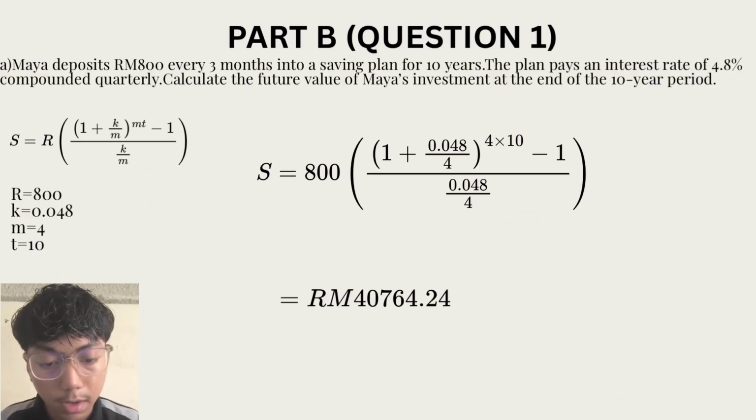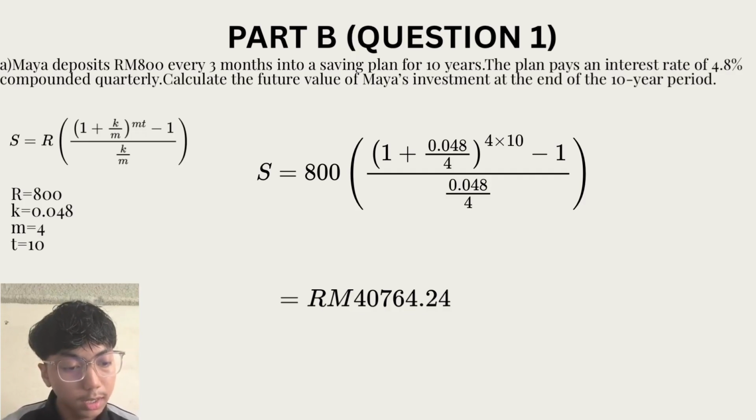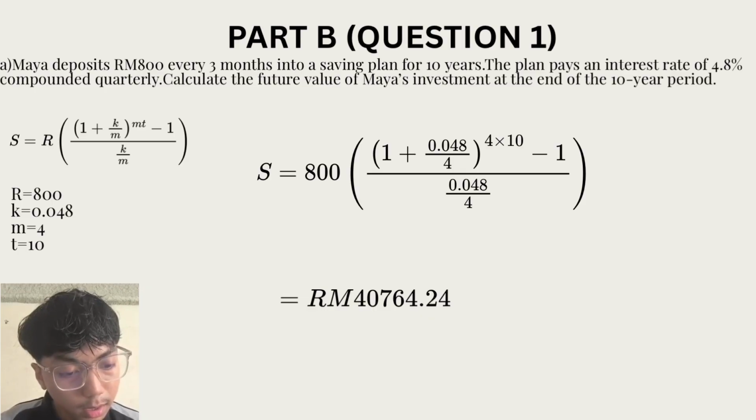Maya deposits 800 every 3 months into a saving plan for 10 years. The plan pays an interest rate of 4.8% compounded quarterly. Calculate the future value of Maya's investment at the end of 10-year period. So we are going to use the future value formula, which is S equal to 800[((1 + 0.048/4) to the power of 4 times 10 minus 1) divided by (0.048/4)], and the answer is 40,764 ringgit and 24 cents.